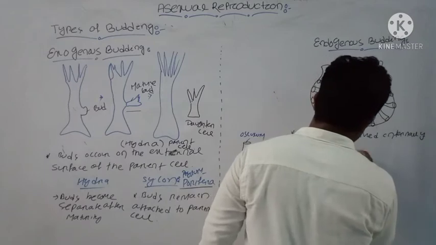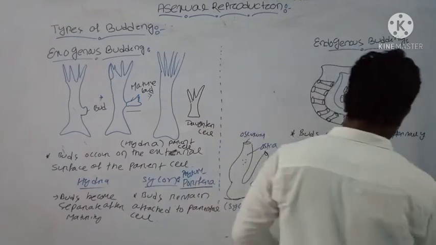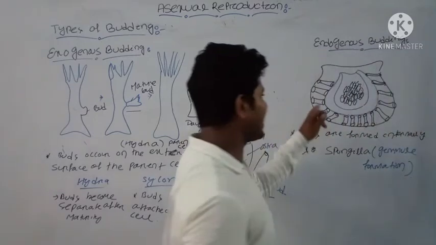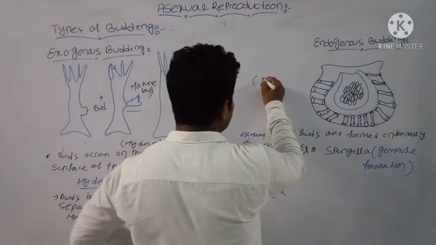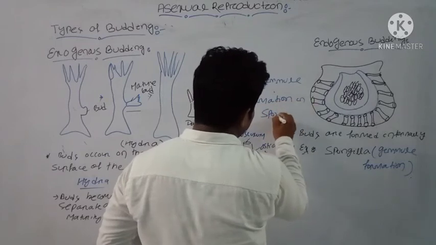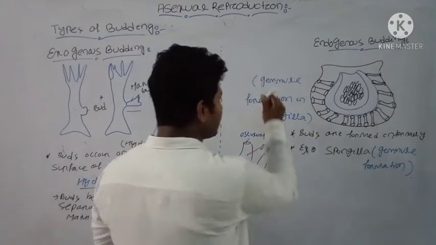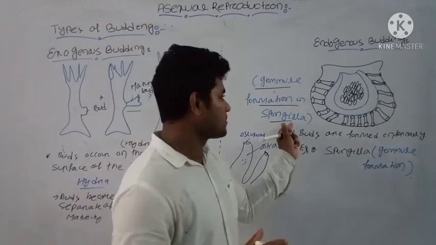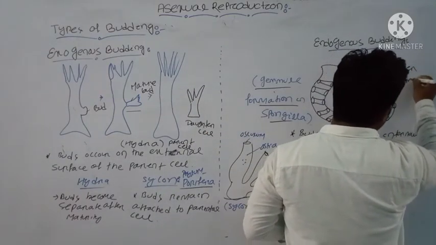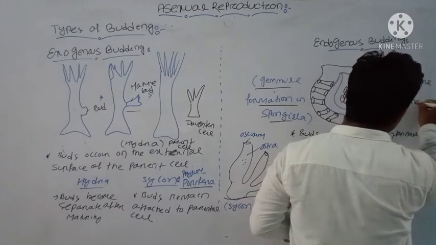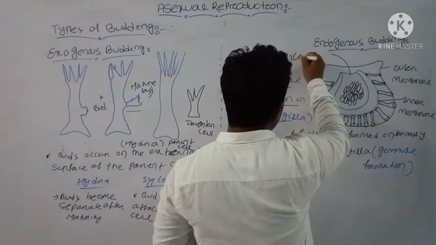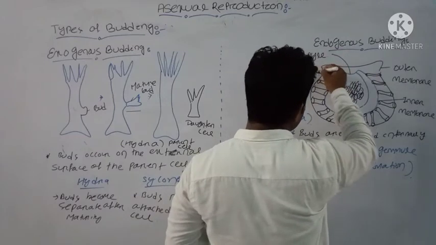Most of the examples you can see are in Spongilla. The example here is gemmule formation. Look at this diagram, which shows gemmule formation in Spongilla. The gemmule usually forms inside the parental body of Spongilla. This is the structure of the parental body of Spongilla, this is the outer membrane, this is the inner membrane, and this is the micropyle. And this structure is your gemmule.